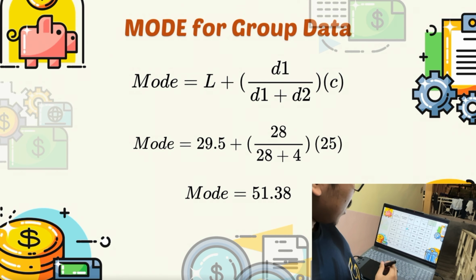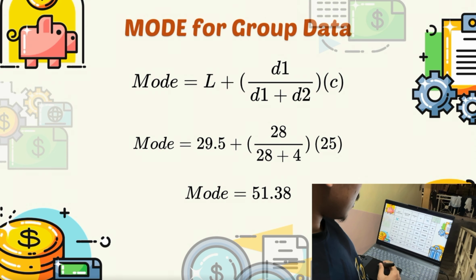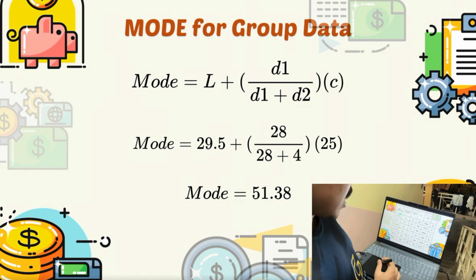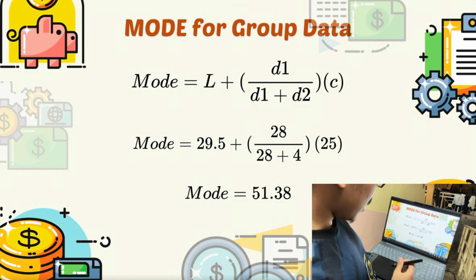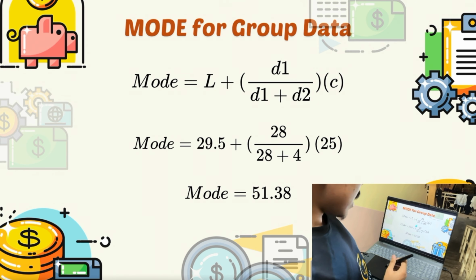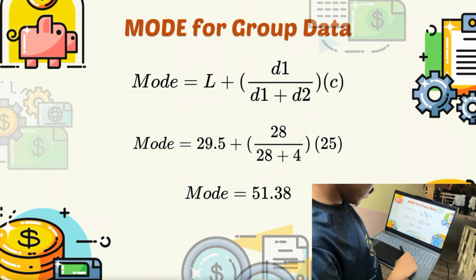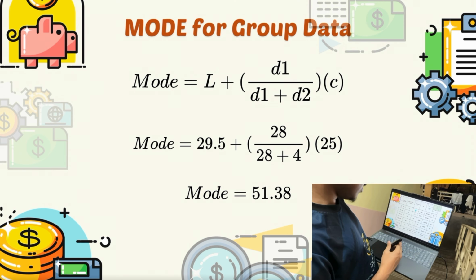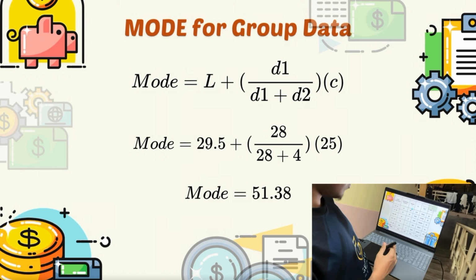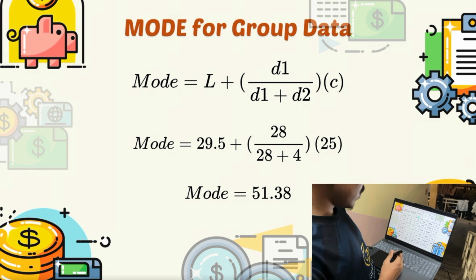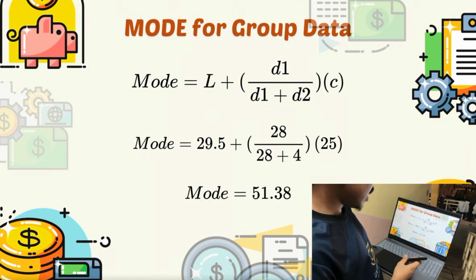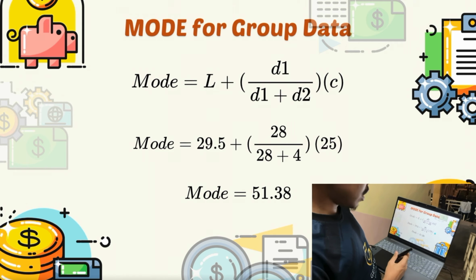So here, we need to find the value before here at 30 and divide by 2, and here we got the lower boundary of the modal class. And to find the D1, first take the frequency, and since there's no data before our modal class, we just take the frequency before the modal class as 0. So 28 minus 0 is equal to 28.